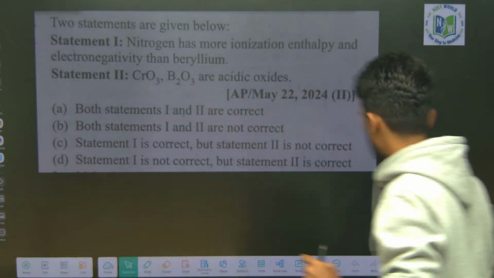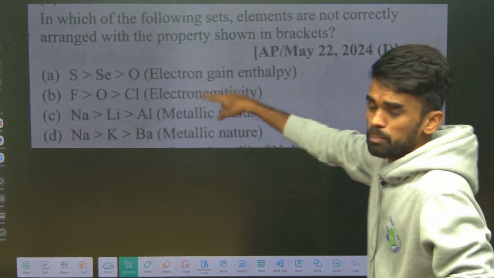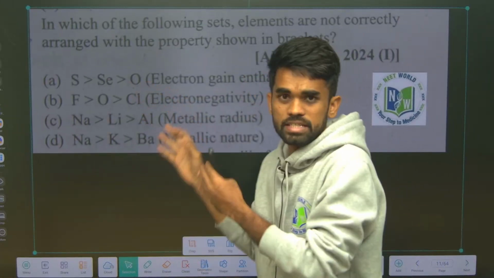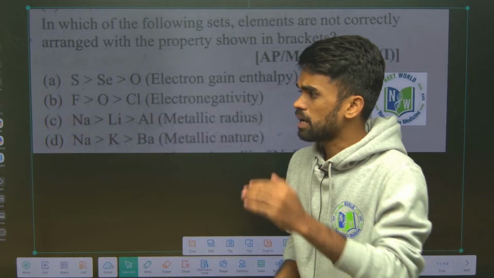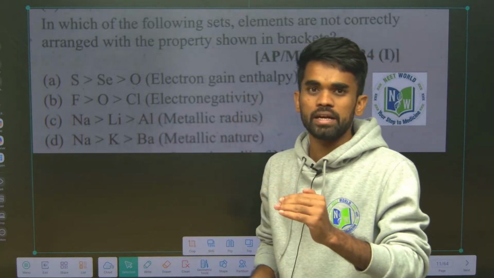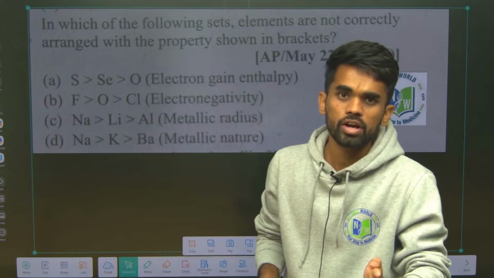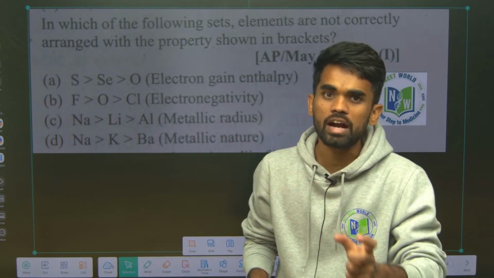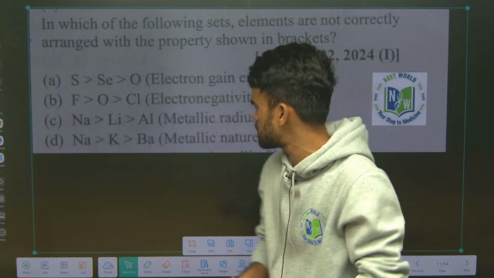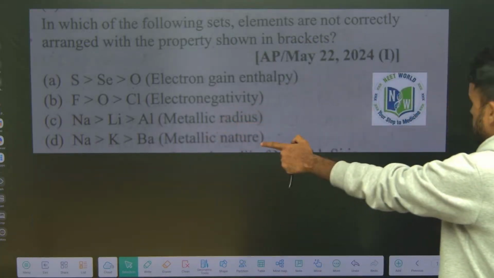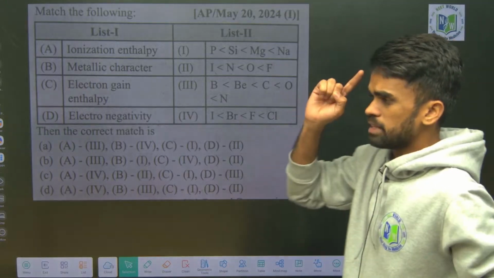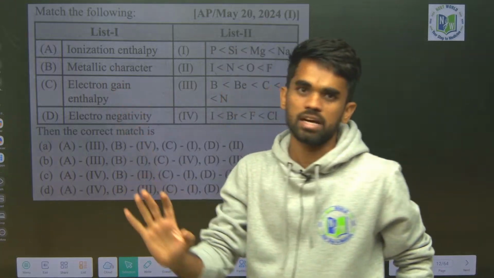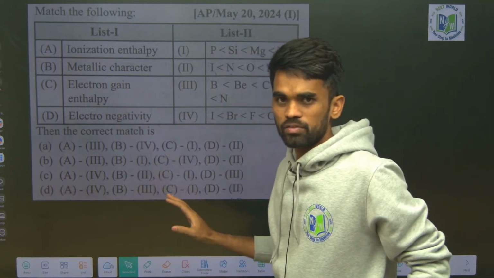Next we have questions based on periodic properties. What are the periodic properties we'll study in this chapter? How electronegativity varies in a period or in a group, electron gain enthalpy variation in period and group, ionization energy variation, atomic radius, ionic size, all these things will be discussed. Metallic nature, based on that we have one question. There will be at least one question based on periodic properties in the exam from this chapter.